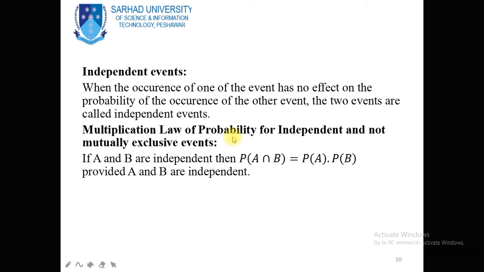And when A and B are independent and not mutually exclusive events. If these two are mutually exclusive, then the probability of A intersection B will simply be equal to 0. So for this law, these two events will be non-mutually exclusive events. Non-mutually exclusive events mean that these two events have some common outcome, at least one common outcome.